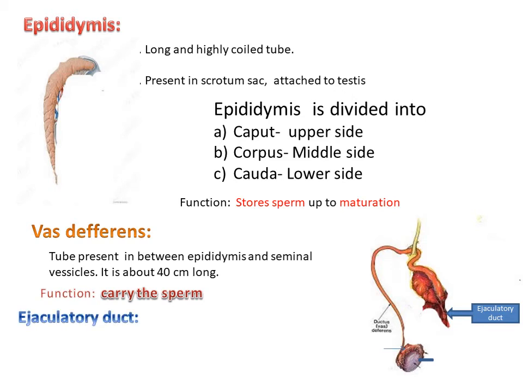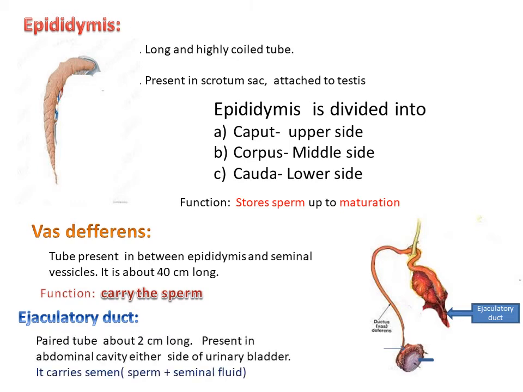Now, next, the ejaculatory duct. This is a small duct, about 2 cm long. This very small duct is formed from one side by the seminal vesicle duct and on the other side by the vas deferens. Both are connected and this single duct is formed, which is called the ejaculatory duct.